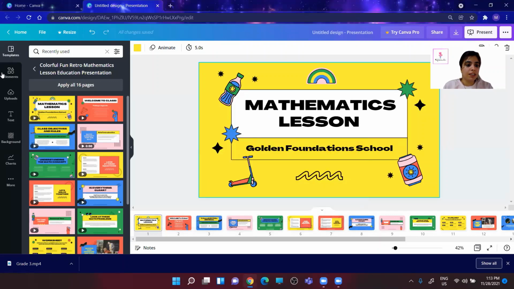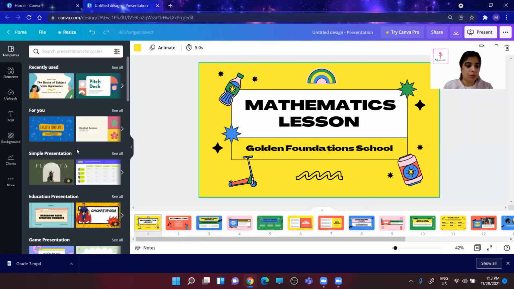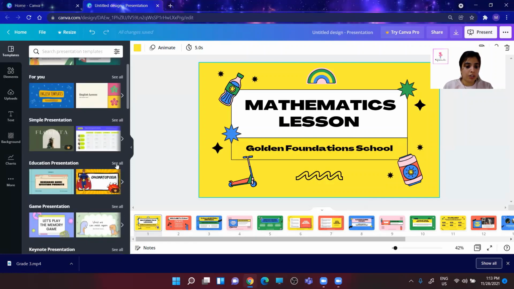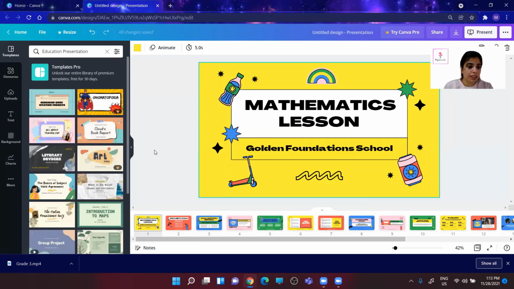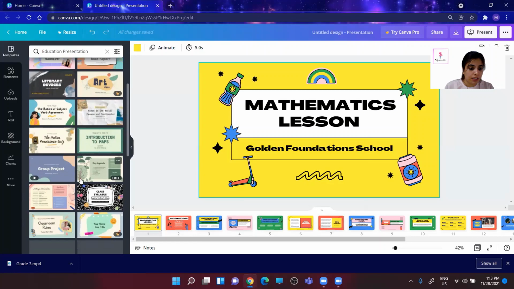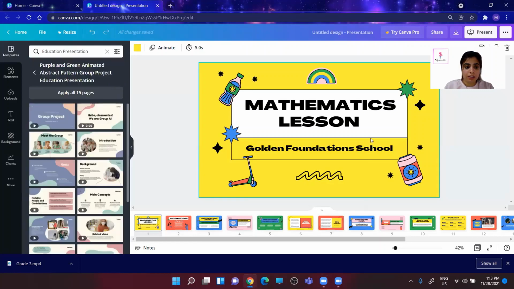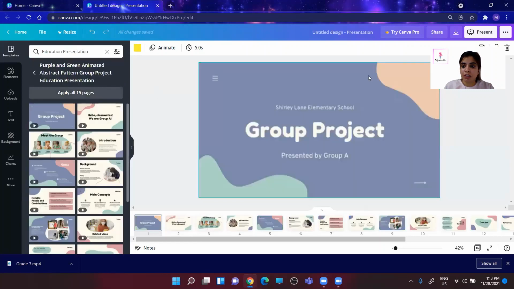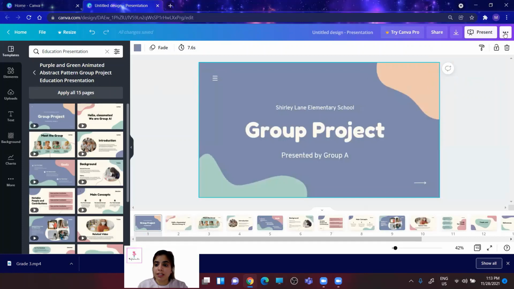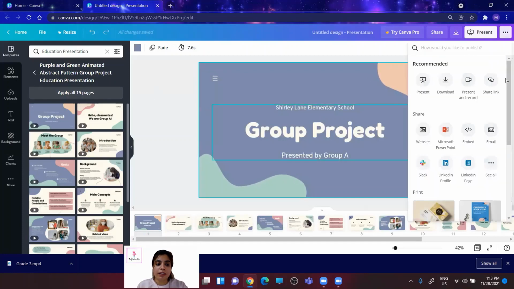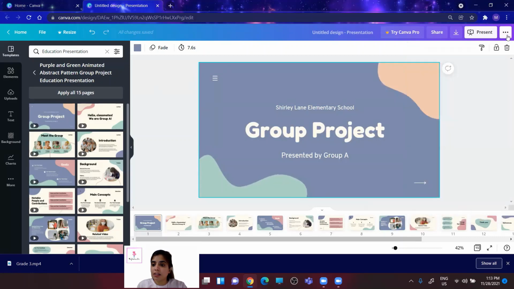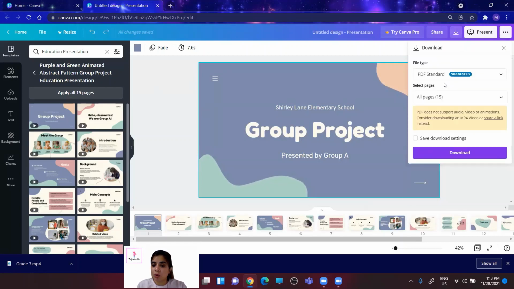So here you can see, if I've taken any template, suppose I'm taking an educational presentation, let's not take the pro ones, let's take a simple one. And I apply all 15 pages over here. As soon as you apply your template, you can click on these three dots and then click on download. And here you will see, yes, now this is a free one. You can download this as a PDF version.